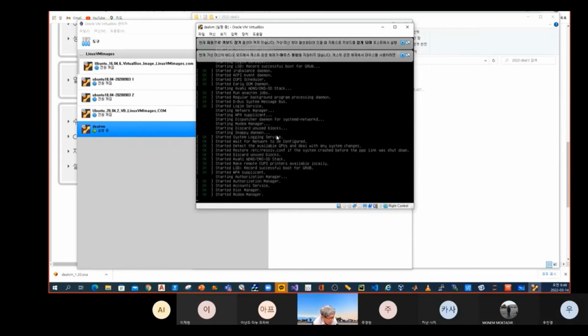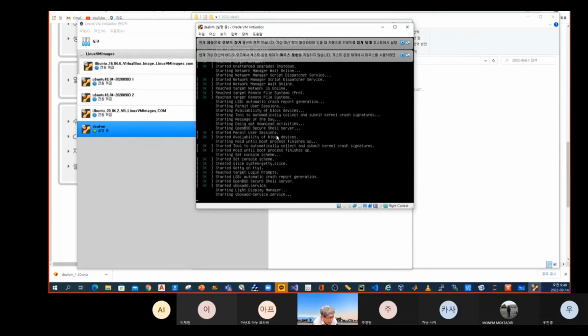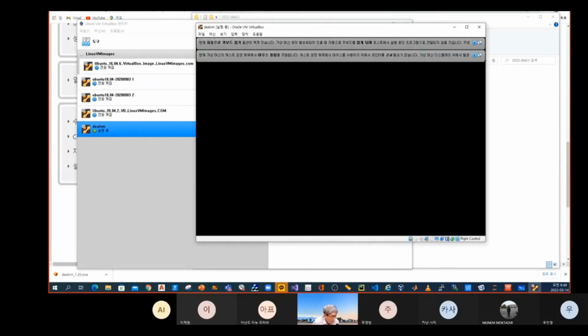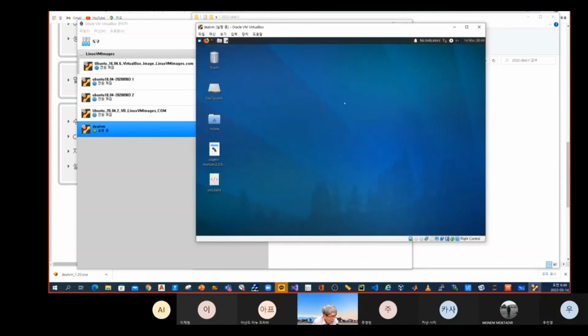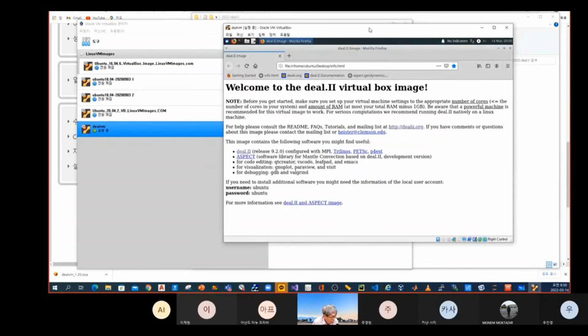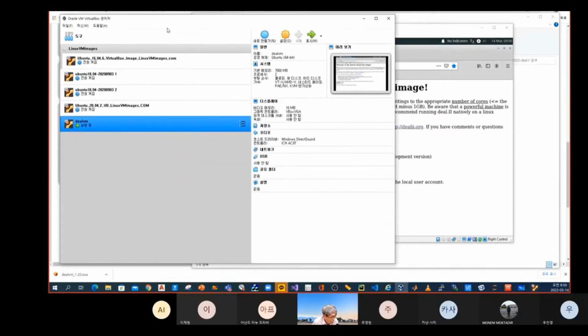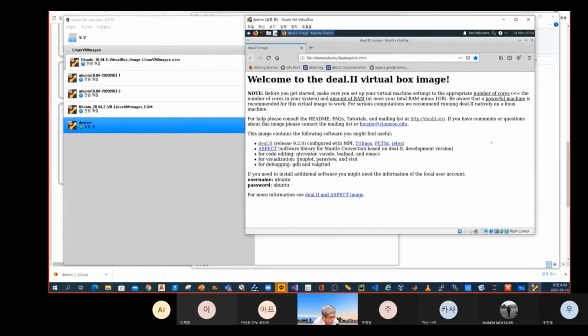I can use the Windows operating system together with Ubuntu, because I want to use both of them. Very good. So let's click here. This is the Ubuntu system. Wow, very good. This is Linux, Ubuntu. This is Windows. In my Windows system, I use Windows and Ubuntu simultaneously. Very good. Let's keep going.